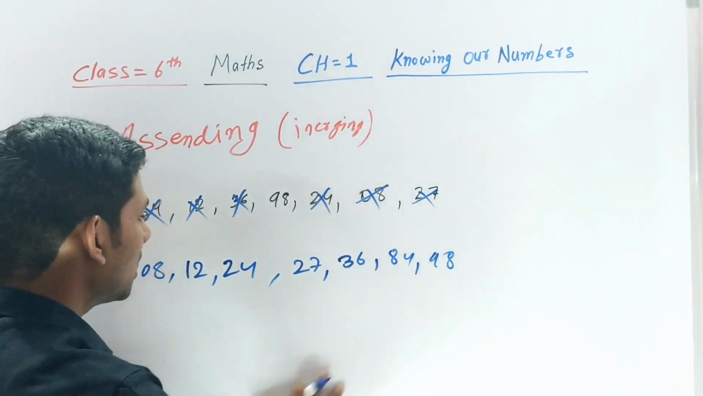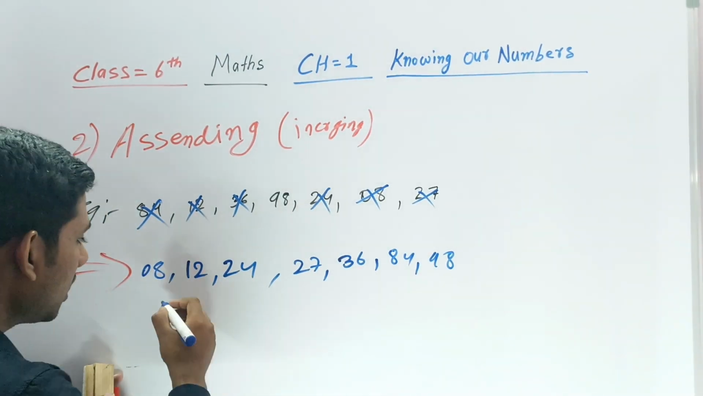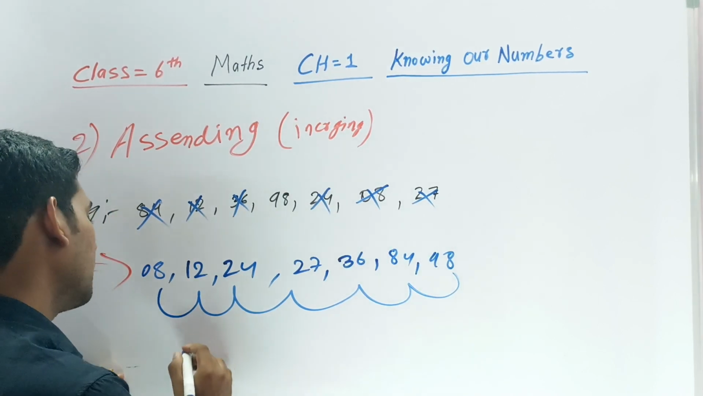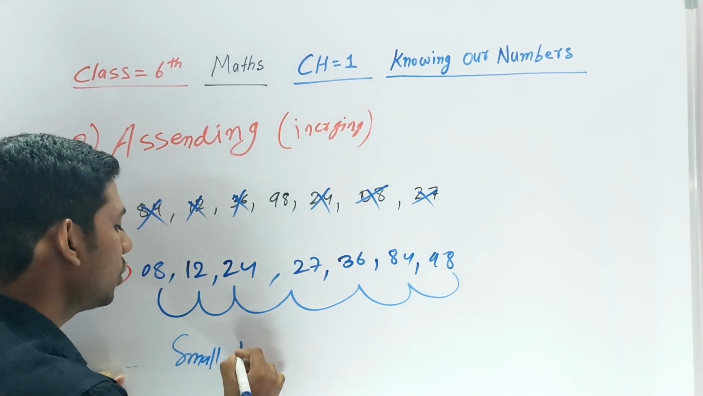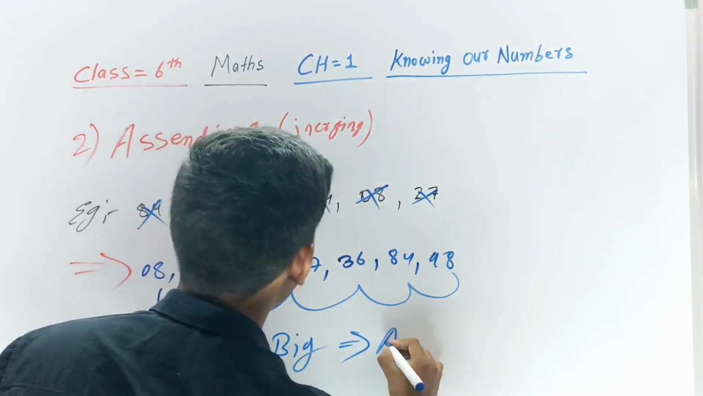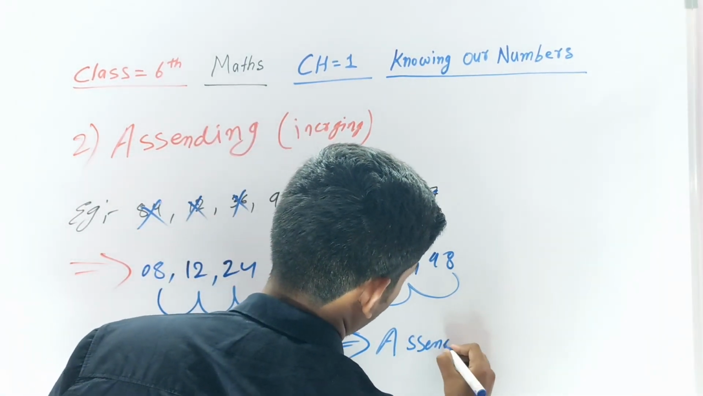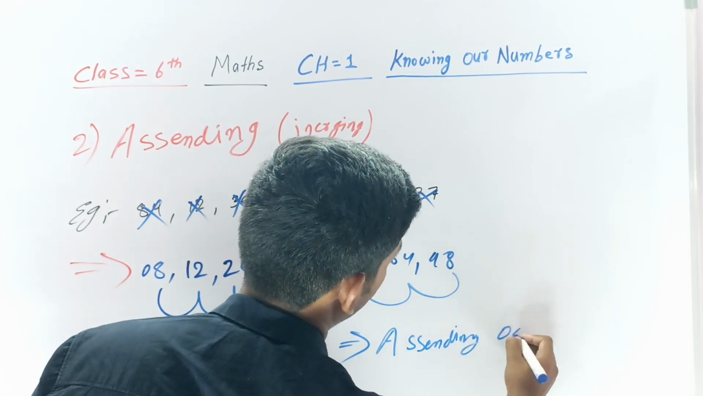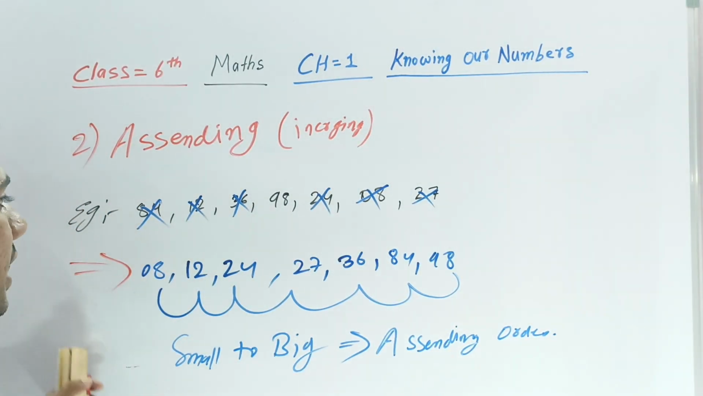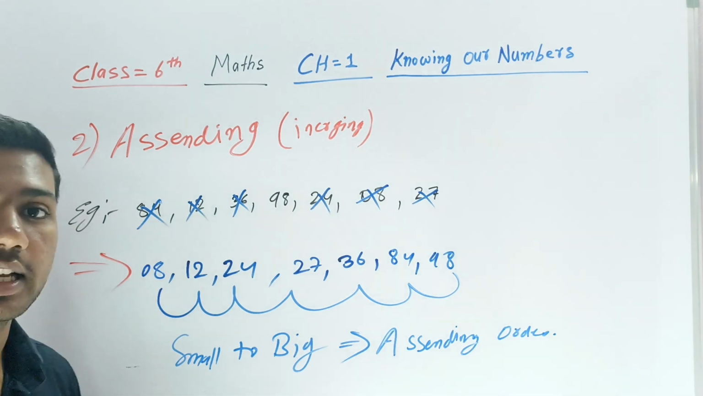So this, if you see this number, it's going small to big number. When a number is going small to big, it's called ascending order. Okay, so I hope you understand the ascending order. So now let's talk about descending order.